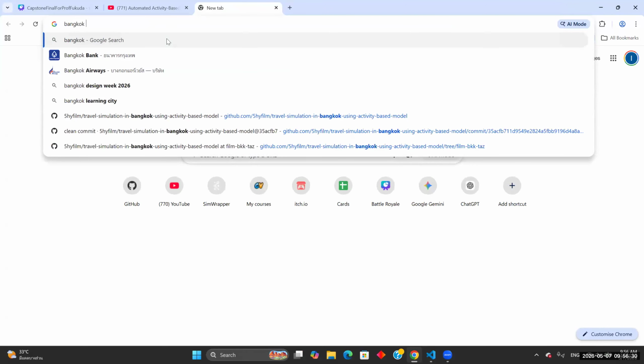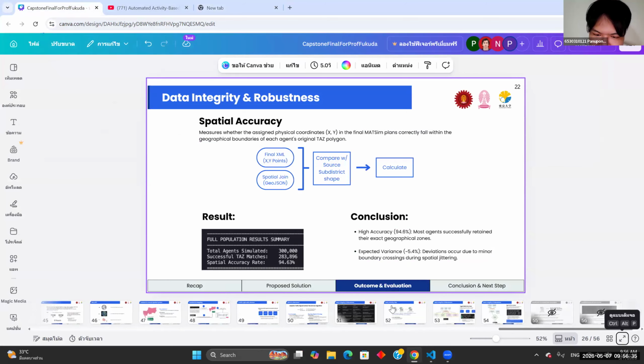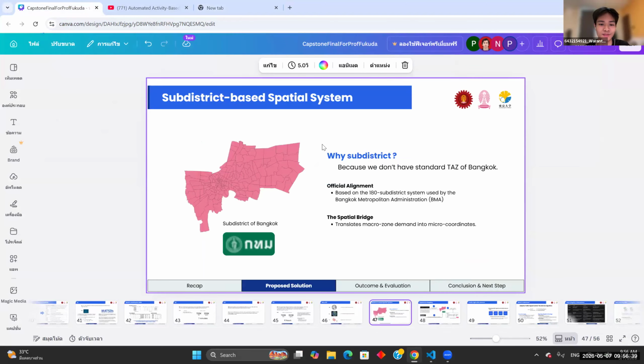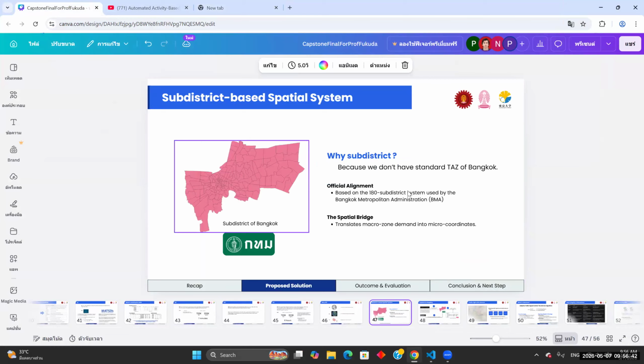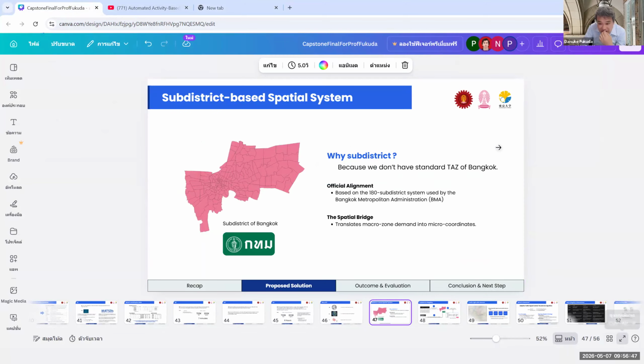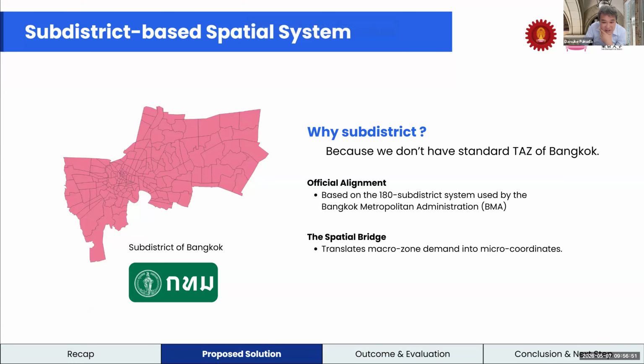Is it not in the slide? Not sure. Not in the slide. Oh, we have. Okay. So how I briefly understood, I think that is maybe transportation planning, strategic zone utilized in Bangkok. Okay, so I understand. Anyway, the spatial accuracy is very, very nice.